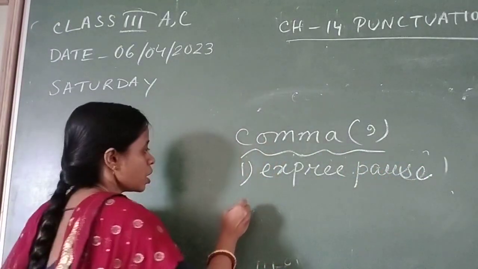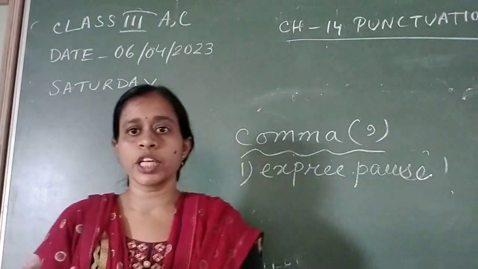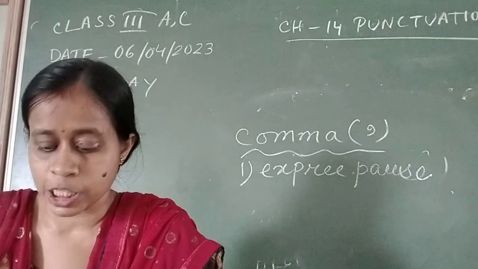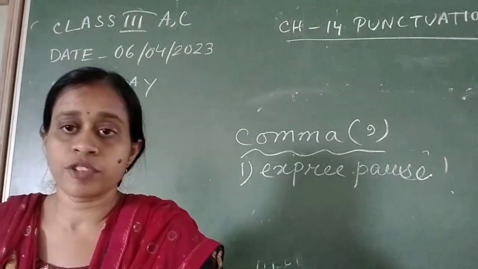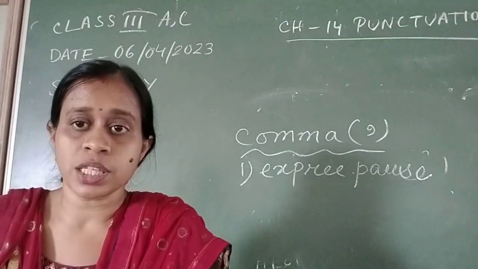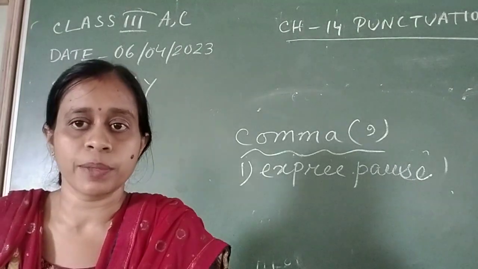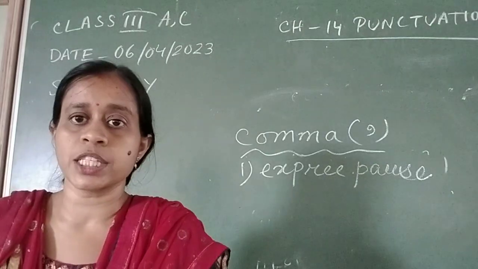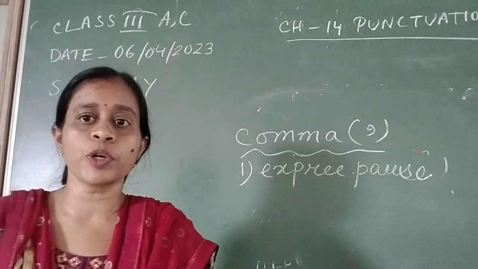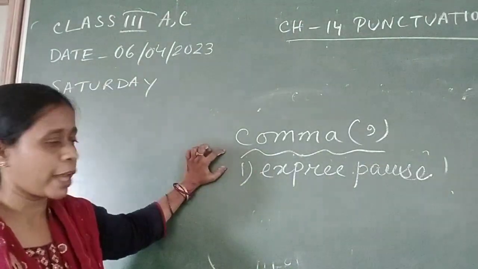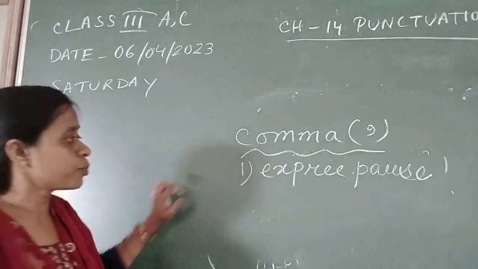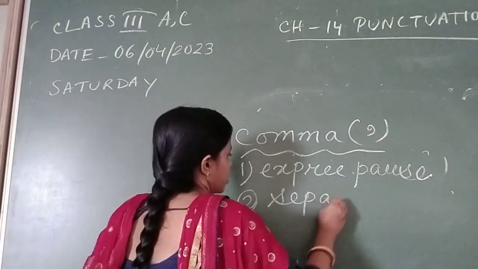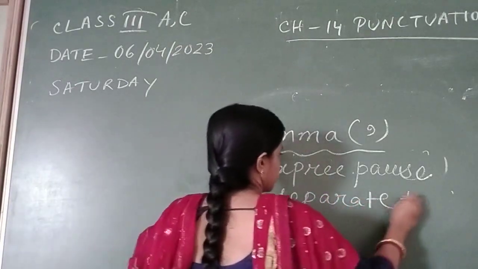If you want to give a pause in your sentence or in your expression or in your address, means while you are addressing somebody, or if you are writing anything and want to give some pause, in that case you have to use comma. So we will use comma to express pause. Second part, we also use comma to separate things.